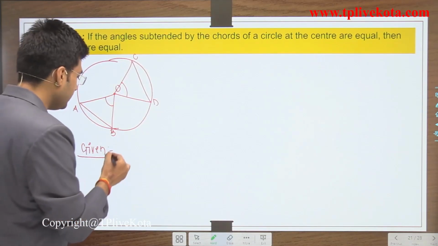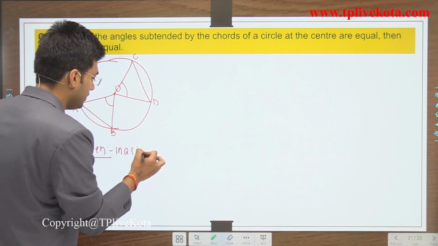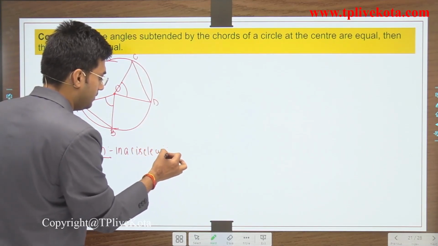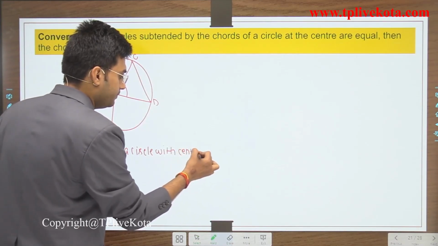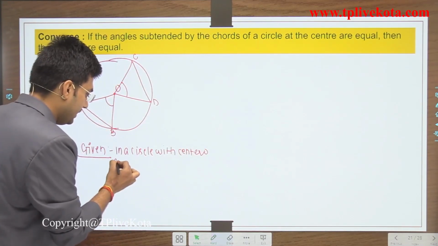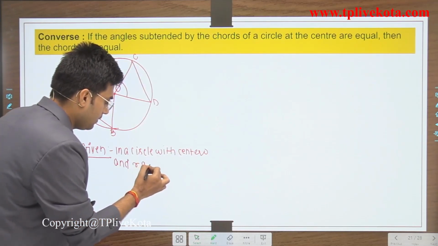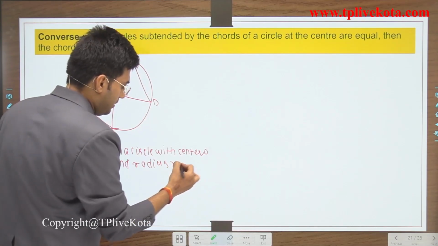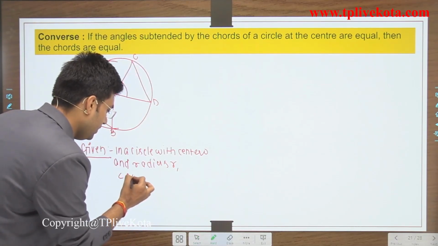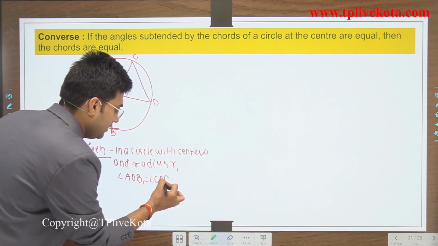It is given that in a circle with center O and radius r, angle AOB equals angle COD.